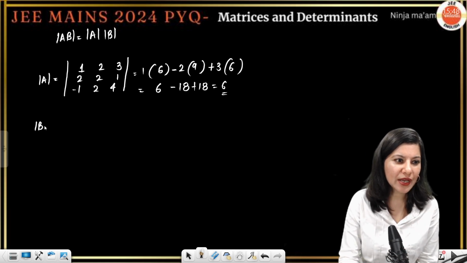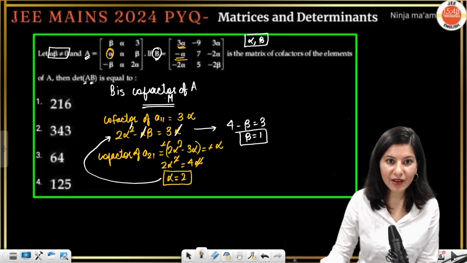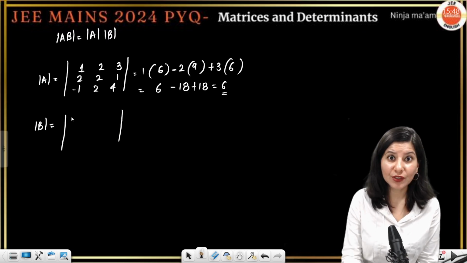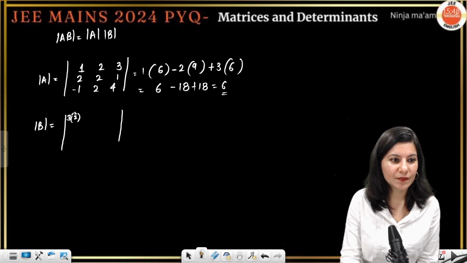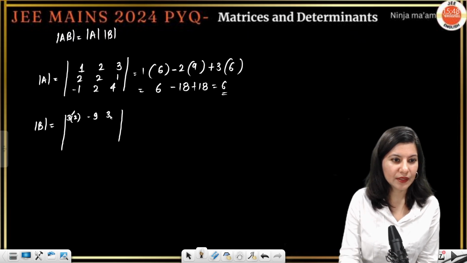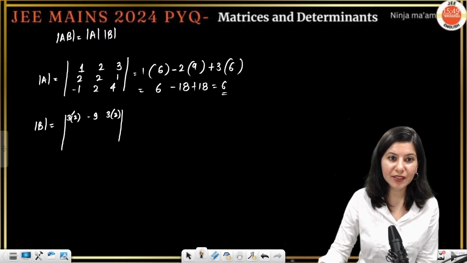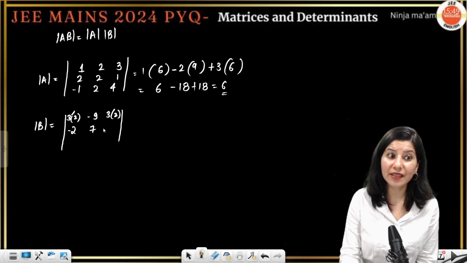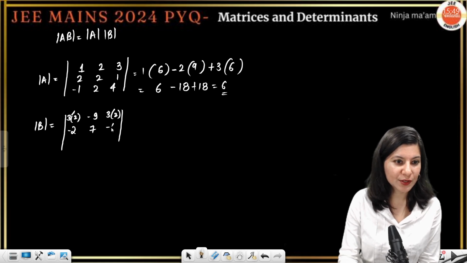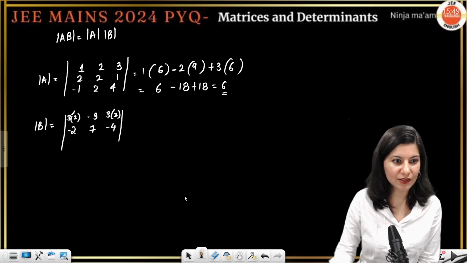Okay. Similarly, if you calculate determinant B, what will that give? 3 alpha minus 9, 3 alpha. Okay. So 3 alpha, so 3 alpha minus 9 and 3 alpha. 3 alpha, correct? Then we have minus alpha 7 minus 2 alpha. So minus 2, 7 minus 2 alpha. So that is going to be 4. All right. Yes. Then we have minus 2 alpha, 5 minus 2 beta. So minus 4, 5 and minus 2.